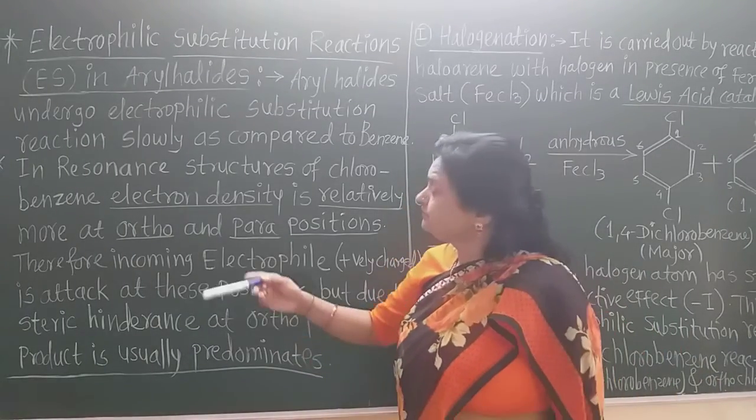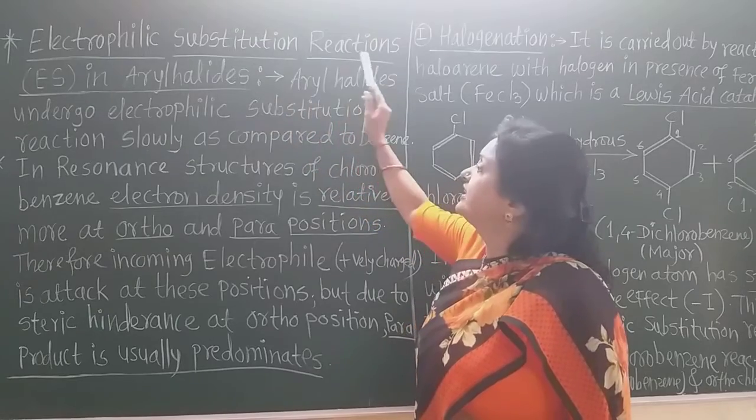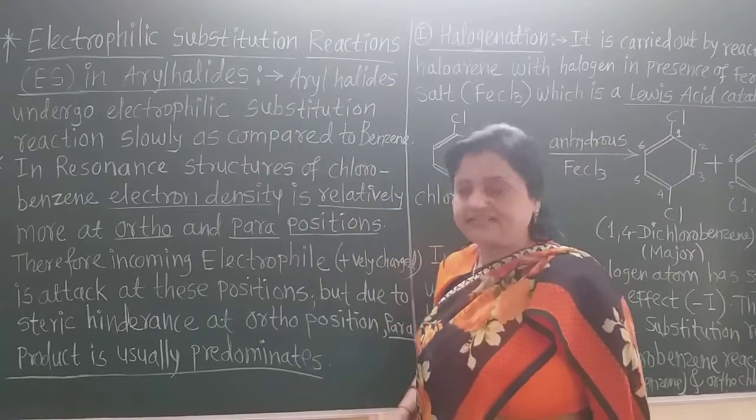Now see here, electrophilic substitution reactions in aryl halides.